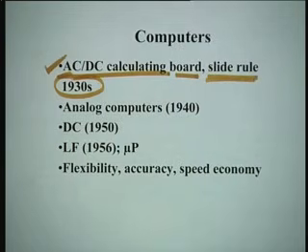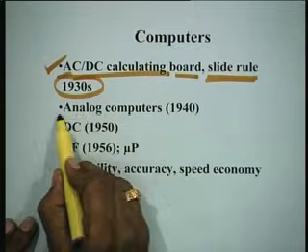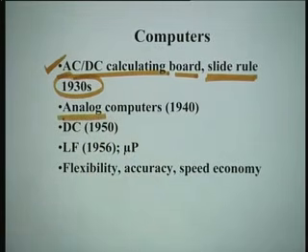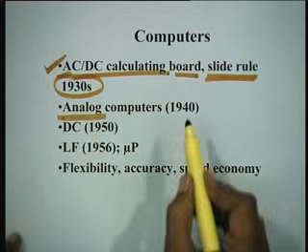When we did our undergraduate BTech, we used to use slide rule for doing engineering calculations. I still have a slide rule with me. If someone wants to have a go at it, have the darshan of it, you are most welcome. Then came analog computers. This is an American spelling, but in English spelling is L-O-U-G-E. They are 1940.